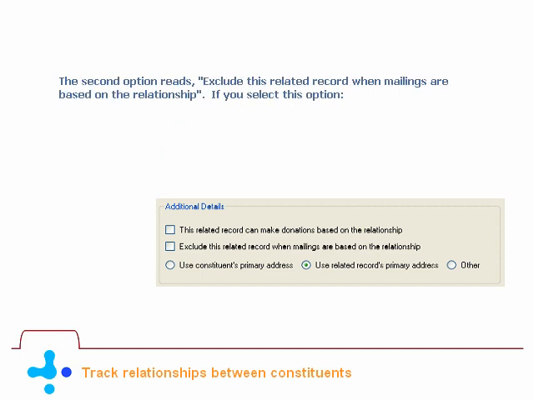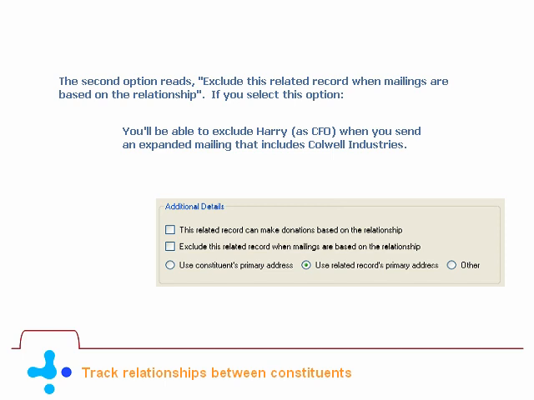The second option reads, "Exclude this related record when mailings are based on the relationship." If you select this option, you'll be able to exclude Harry as CFO when you send an expanded mailing that includes Caldwell Industries.